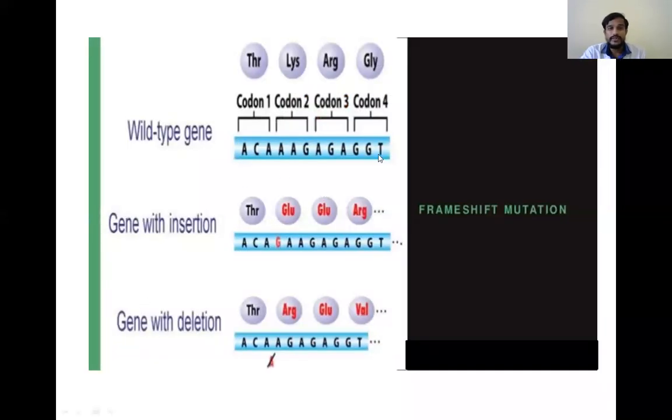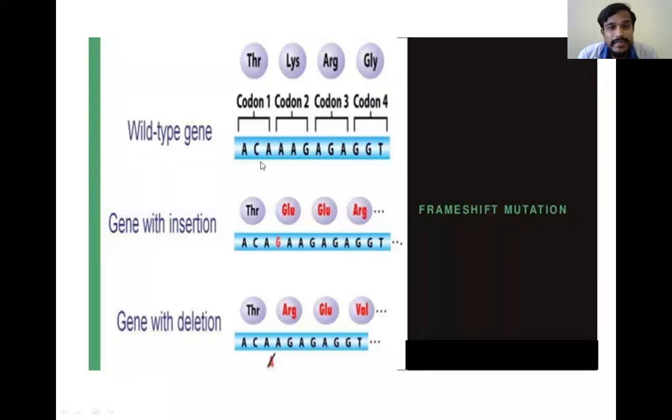So this occurs in the mutation. Here you can see the 3 nucleotides will form a codon, and each codon will code for an amino acid. When there is any defect, whether it is insertion or deletion or transversion of a single nucleotide, the codon will be changed, then the amino acid that is attached will be changed.